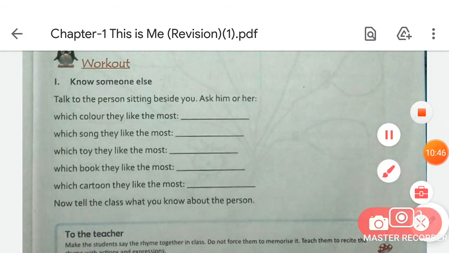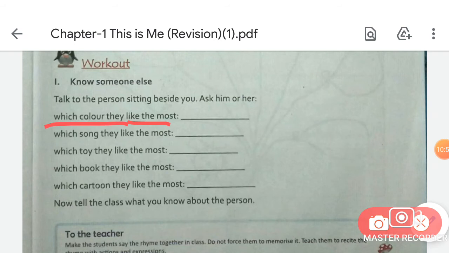So the first thing that you have to write is which color they like the most. Someone whom you want to ask, you can ask your friend, your sister, your little brother, or anyone. You ask them which color they like the most, and you have to write their favorite color name here.